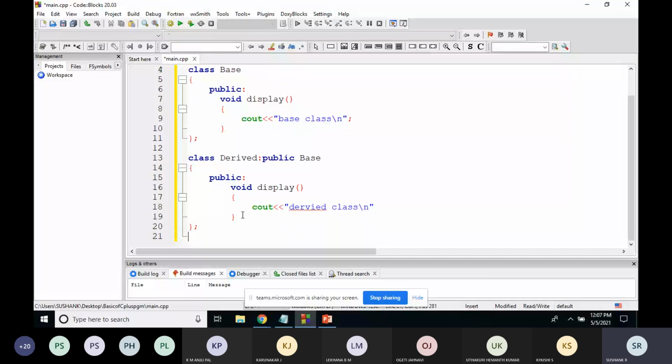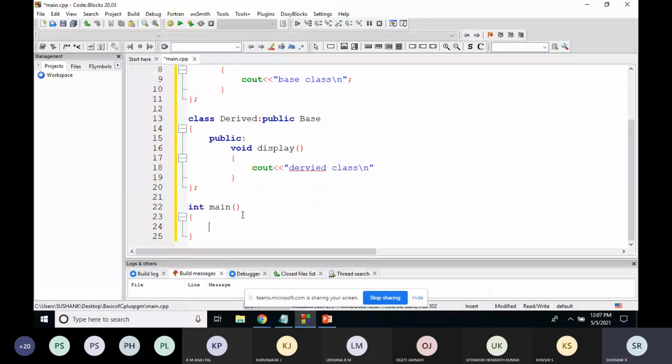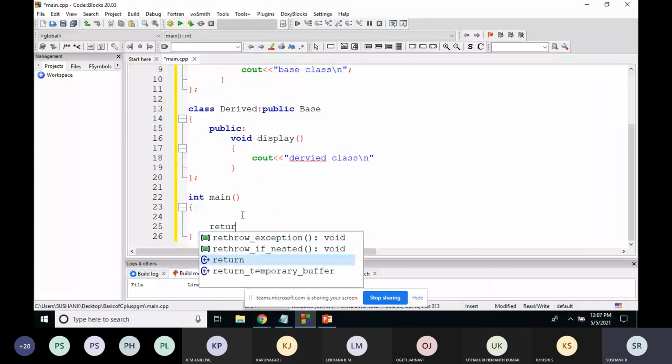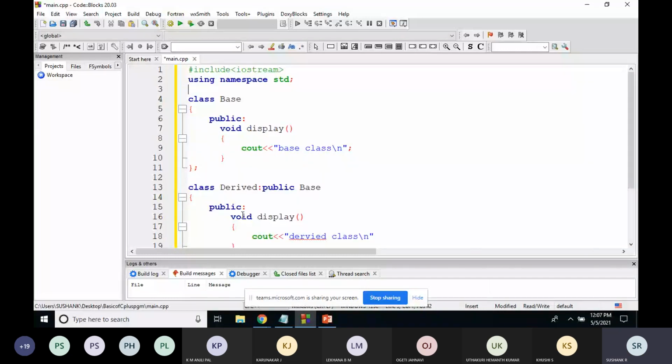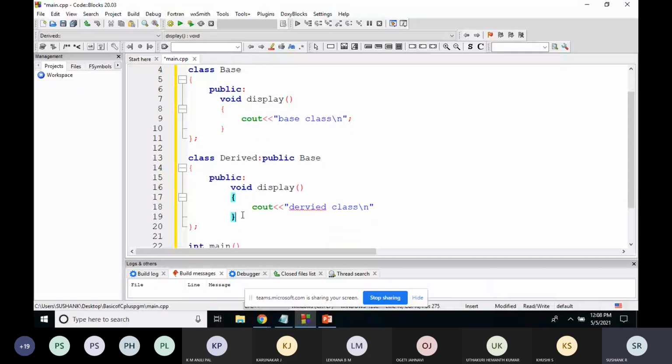Now, can you observe one thing? What are you observing now? Then return 0. There is a class called base class containing one function called display, and there is one more class called derived class that is also containing a function called display. And one more thing is this derived class is using the features of base class because there is an inheritance relationship.